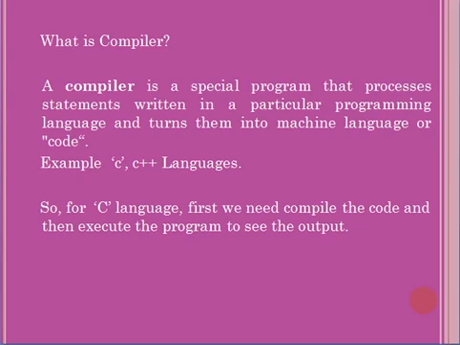The next one is, what is a compiler? A compiler is a special program that processes statements written in a particular programming language and turns them into machine language or code. Now we will take an example of C and C++ languages.